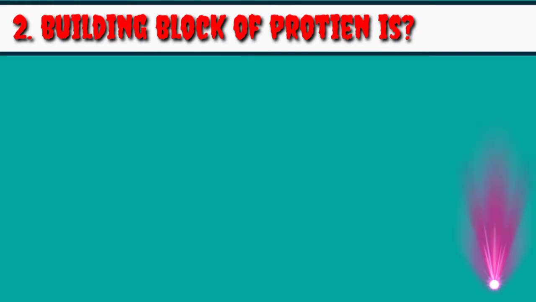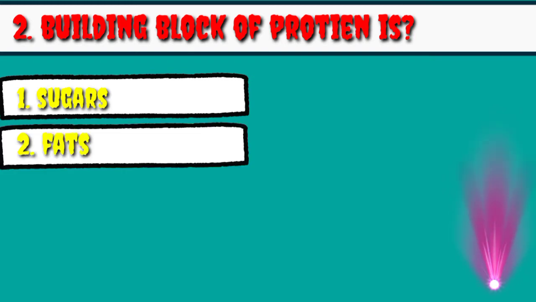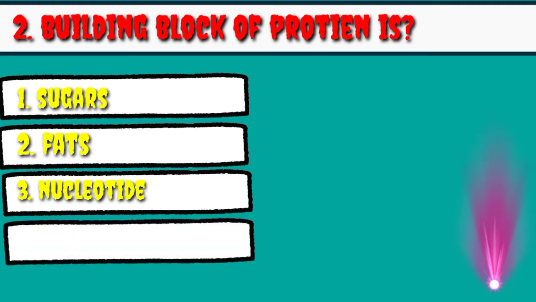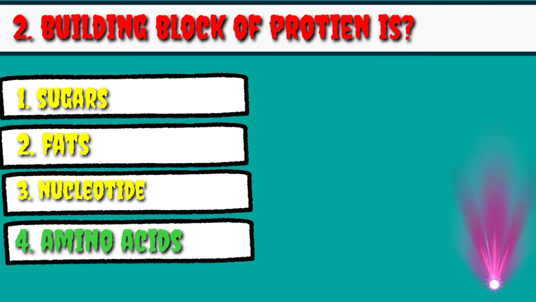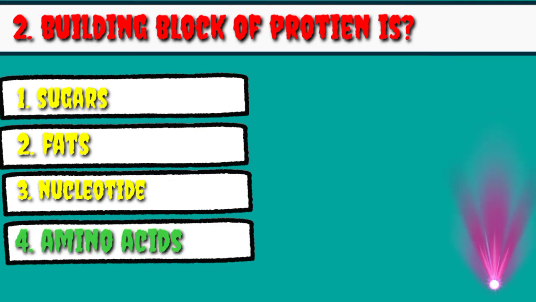Our second MCQ is building block of protein is option number 1 sugars, option number 2 is fats, option number 3 is nucleotide, and option number 4 is amino acids. Let's check the correct option. Friend, we know that sugar is the building block of carbohydrate, fats are related to lipids, nucleotide is the building block of RNA and DNA, and amino acid is the building block of protein. So our correct option is amino acid.